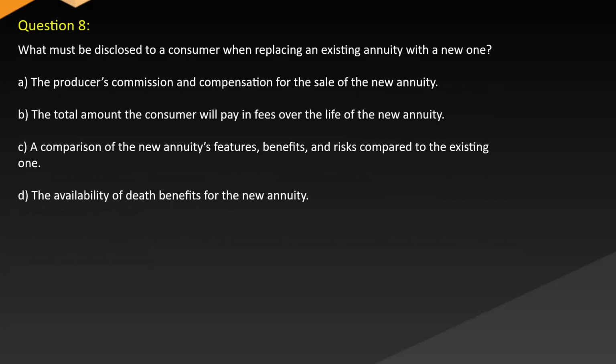Question 8. What must be disclosed to a consumer when replacing an existing annuity with a new one? A. The producer's commission and compensation for the sale of the new annuity. B. The total amount the consumer will pay in fees over the life of the new annuity. C. A comparison of the new annuity's features, benefits, and risks compared to the existing one. D. The availability of death benefits for the new annuity.